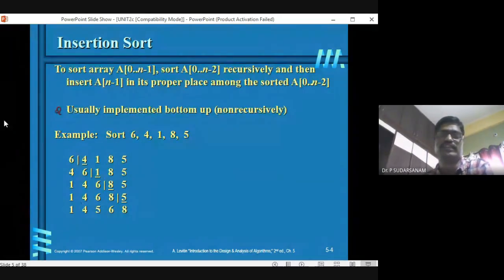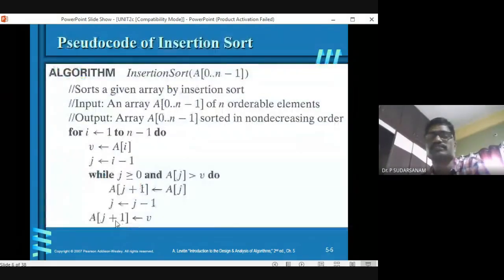When you are here, the fourth location, that is nothing but the second location, fourth element, and you have to access this location, that is nothing but A of j plus 1. So A of j plus 1 is equal to whatever you have assigned for the value v, that is the statement you have to write. See, A of j plus 1 is equal to v.